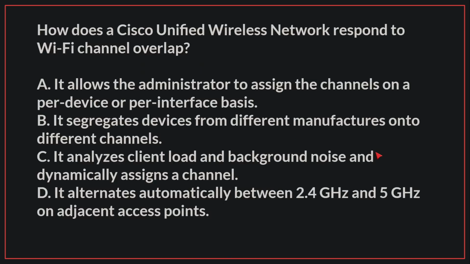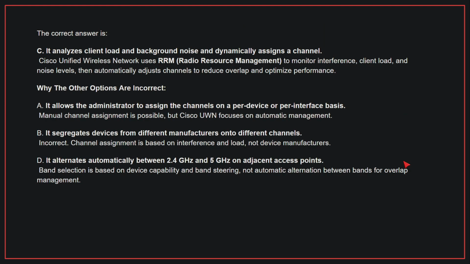Hypervisor. How does a Cisco Unified Wireless Network respond to Wi-Fi channel overlap? The correct answer is C. It analyzes client load and background noise and dynamically assigns a channel. Cisco Unified Wireless Network uses RRM to monitor interference, client load, and noise levels, then automatically adjusts channels to reduce overlap and optimize performance.